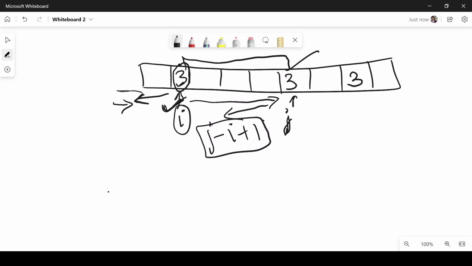Now let's move further to see one more thing. After j, we keep on moving forward, and suppose we find 3 again at index k.